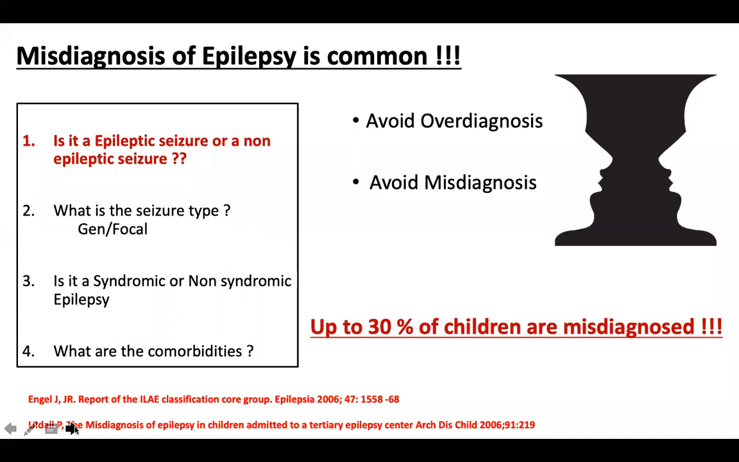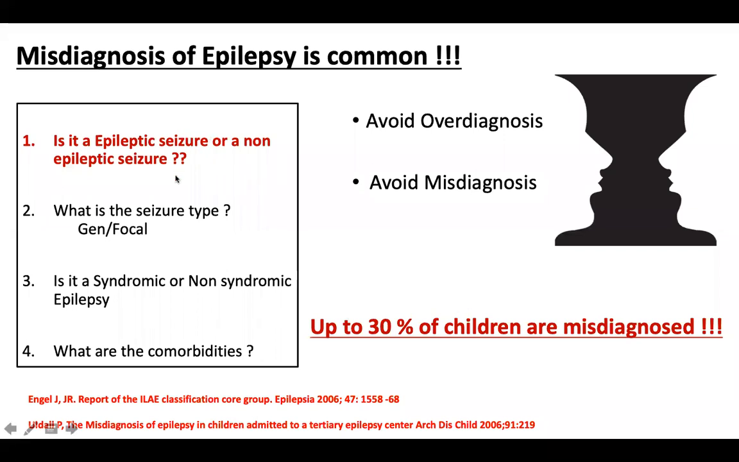One of our important roles as a clinician is that we should avoid overdiagnosis, and also we should avoid underdiagnosis or misdiagnosis, because the moment you label a child as epileptic or epilepsy, the child is going to be on long-term medications, and probably the medications can do more harm than good, right?